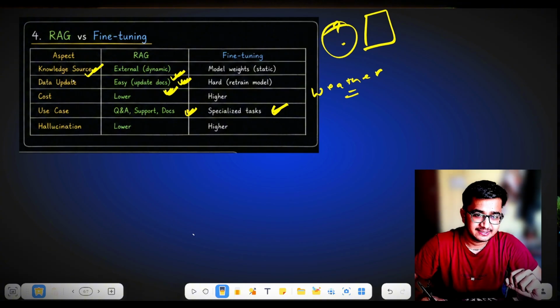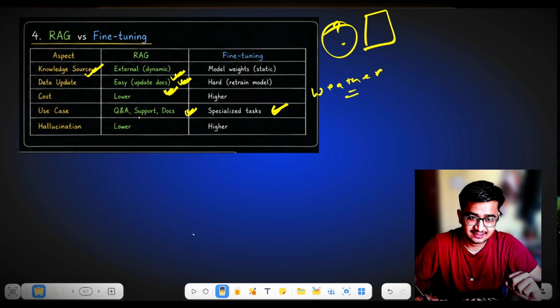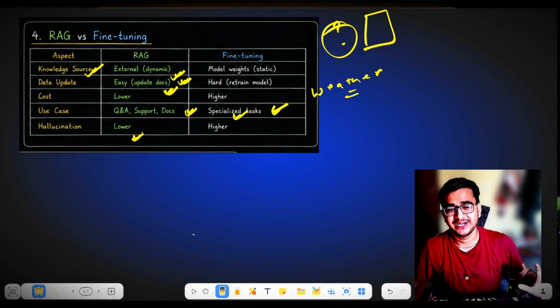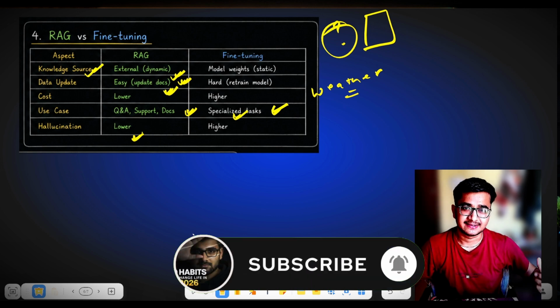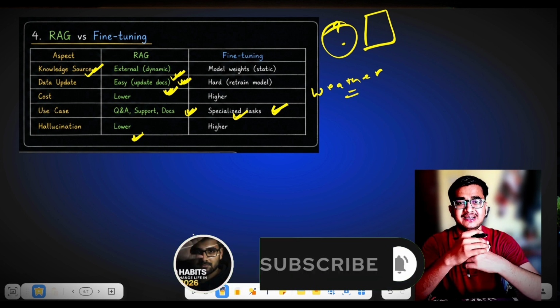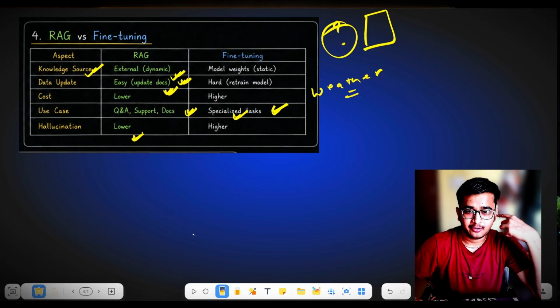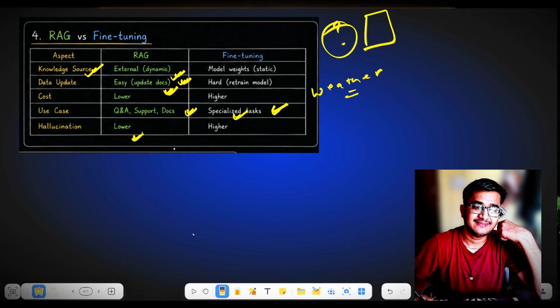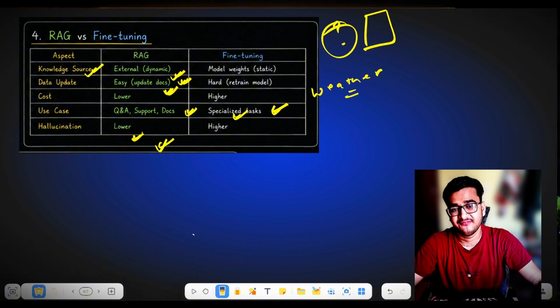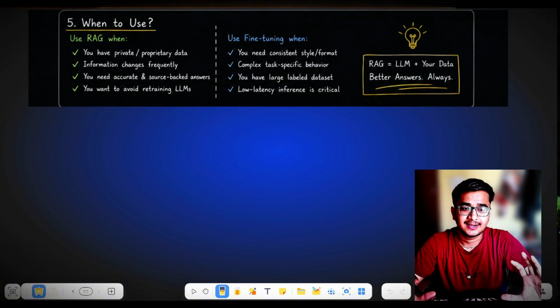Okay. Now it lowers the hallucination when you use the RAG, but hallucination is high when you fine tune. You will not get the desired result. Your model will start hallucinating and it will start giving the context related to it, but it will not give the right answer to you. So that's why RAG is much better than fine tuning. Okay, I hope you got a complete idea.